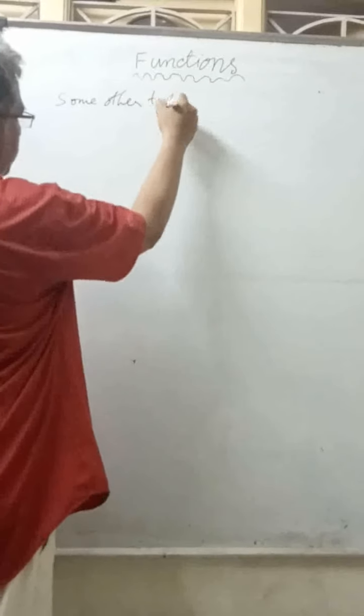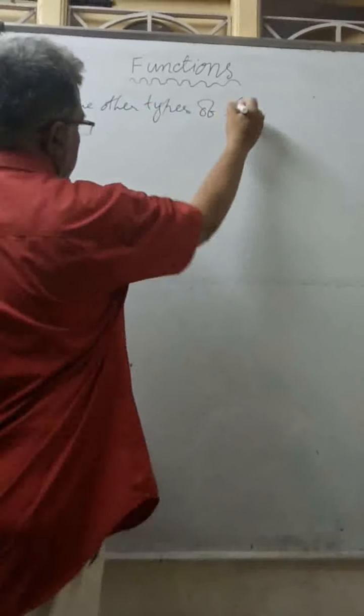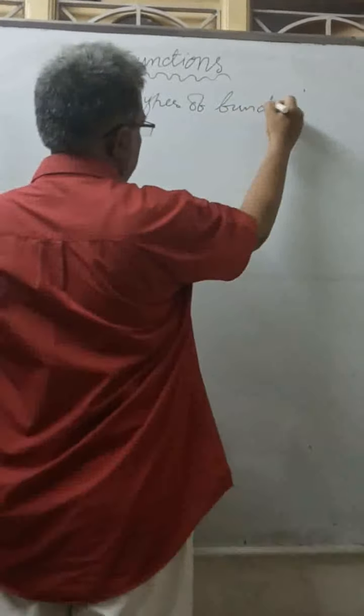Some other types of functions. Number 1, even function. What is an even function?